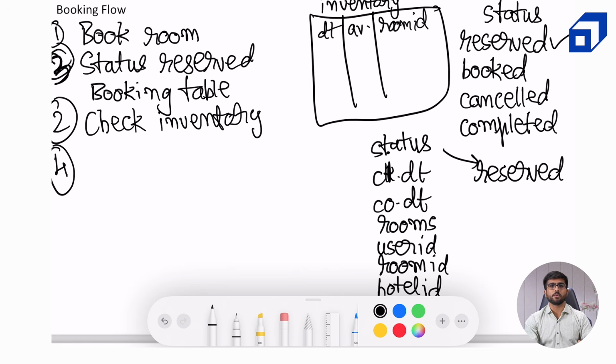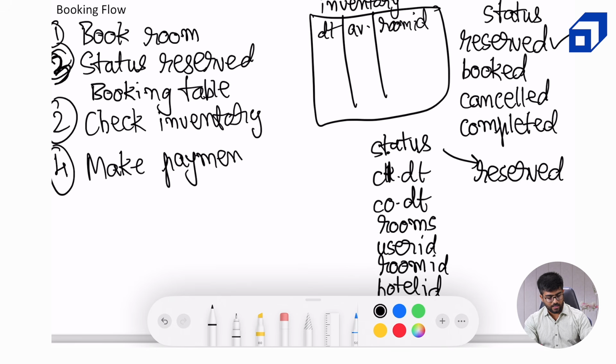The 4th step would be to make the payment. Okay. Now there are 2 options over here. It's not in our hands. Either you can make a successful payment or it fails. Now you must also remember we also had a status associated with the payment table.